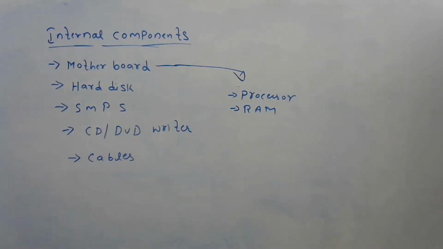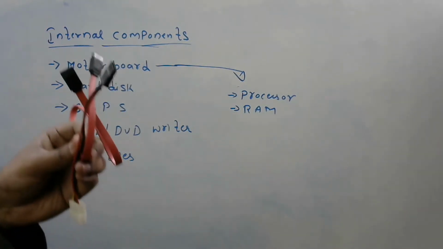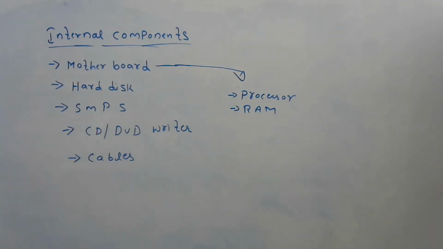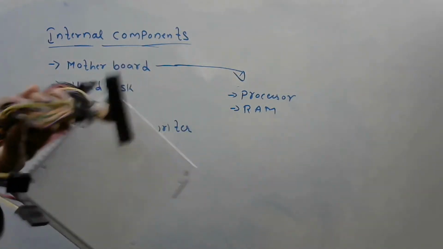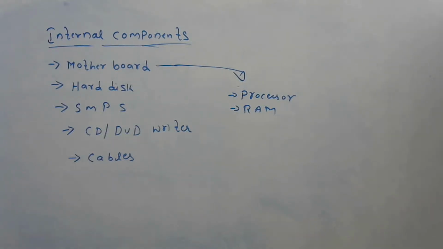Next, you have cables. So different types of cables, like this. These are all cables, connectors. Just now we have seen them for SMPS. All these are used for connecting the motherboard, hard disk, CD and DVD writers. Now these are all internal components. On the motherboard you have the processor, RAM, hard disk, SMPS, CD or DVD writer and cables.